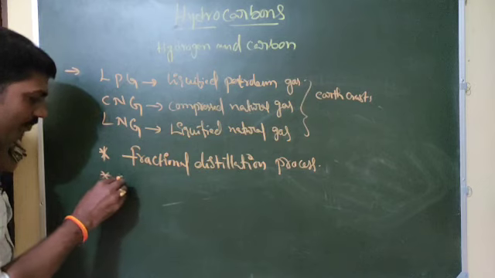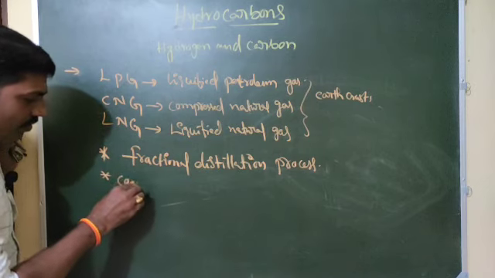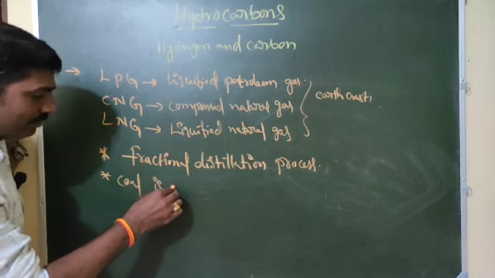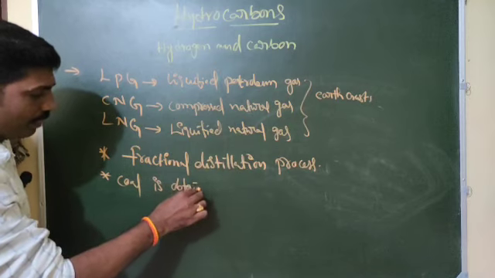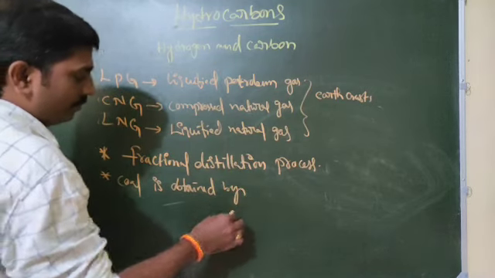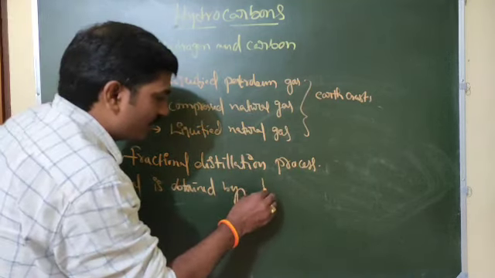Next, coal is obtained by destructive distillation.